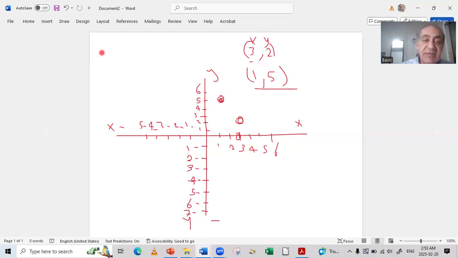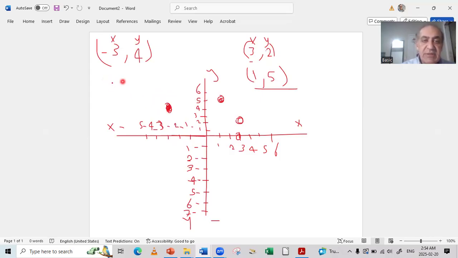But if it is negative, as an example, -3 and 4, why not? So X here is -3, and Y here is 4. So I will go here to -3. Minus, then I will move to the left. If it is positive, I will move to the right. Then I will move to the left till -3. This is -3 here. This is the point, -3, then I will go up 4. This is the point which I want in this area, -3 and 4. Here it is -3. Then I went up till 4.